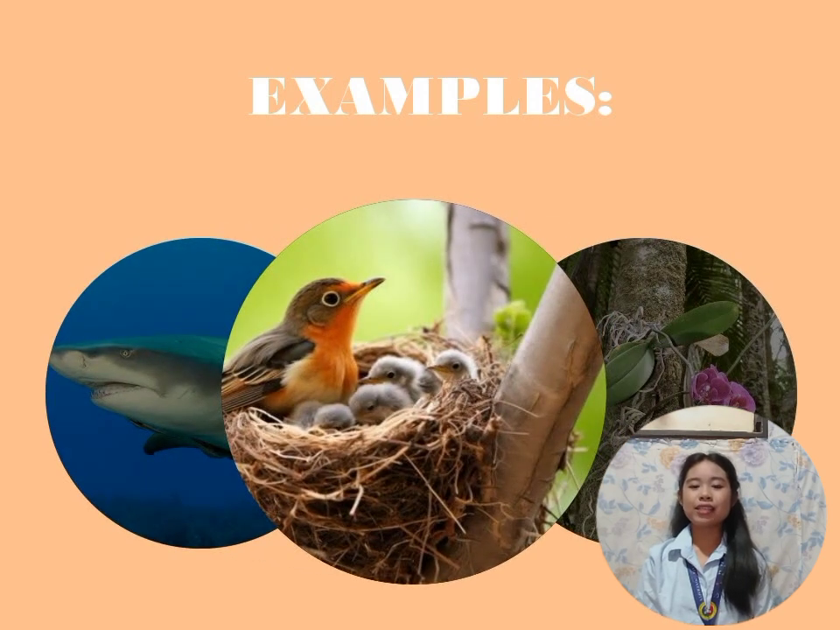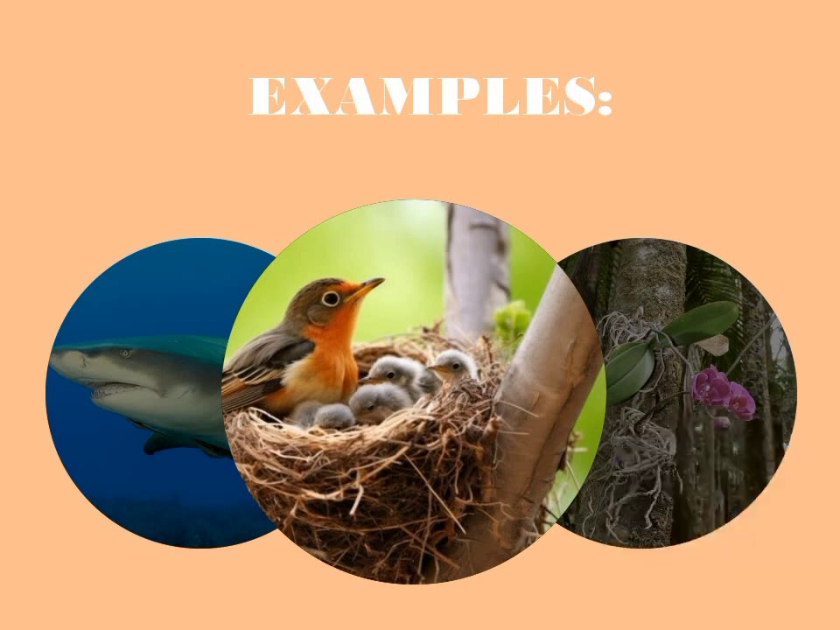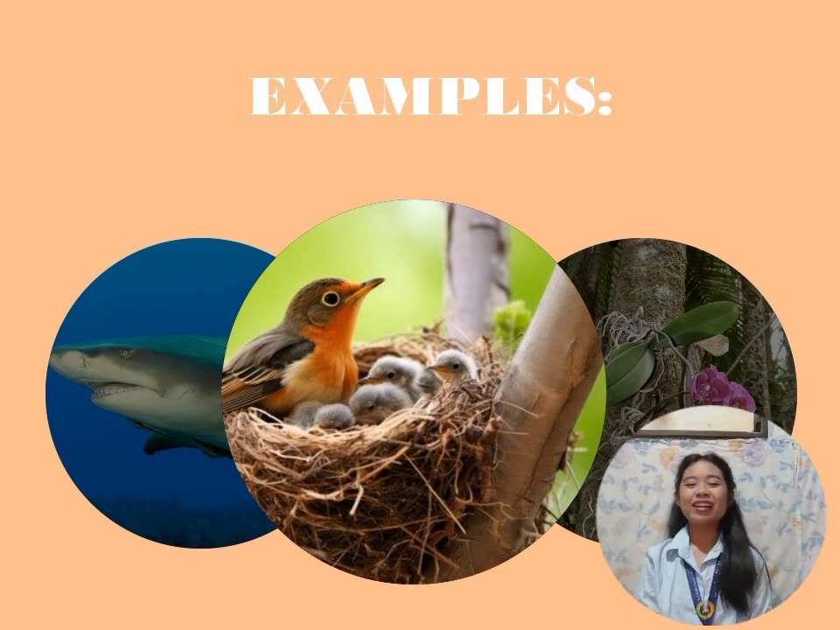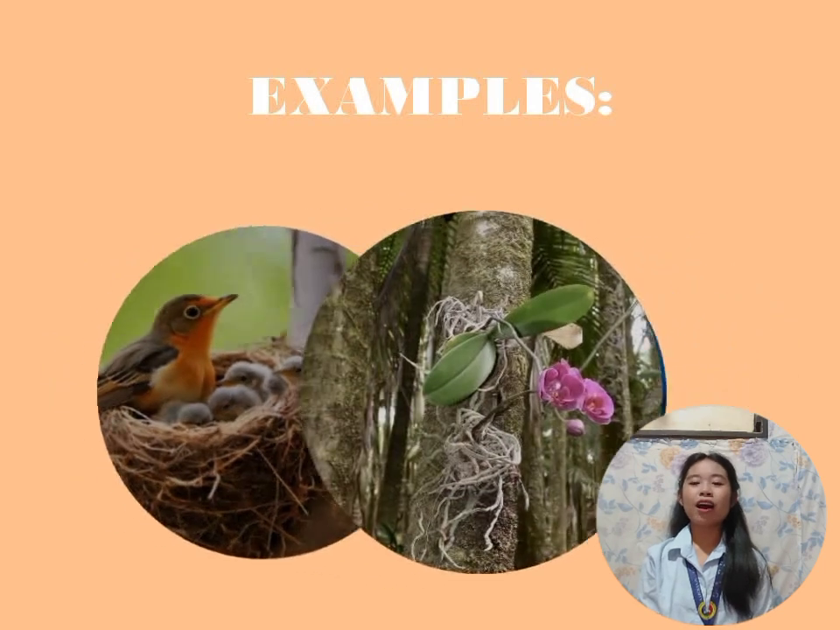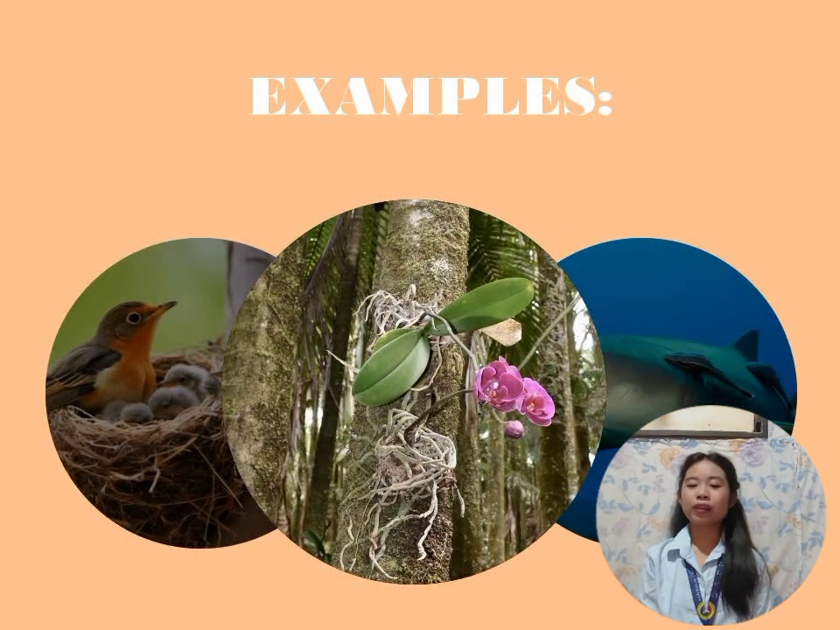Another example is the bird's nest in the tree. The tree provides habitat for the birds, while the tree is not benefited by the presence of the bird. Another example is the orchid in the tree. The orchid clings onto the tree, whilst the tree is not benefited by the presence of the orchid.